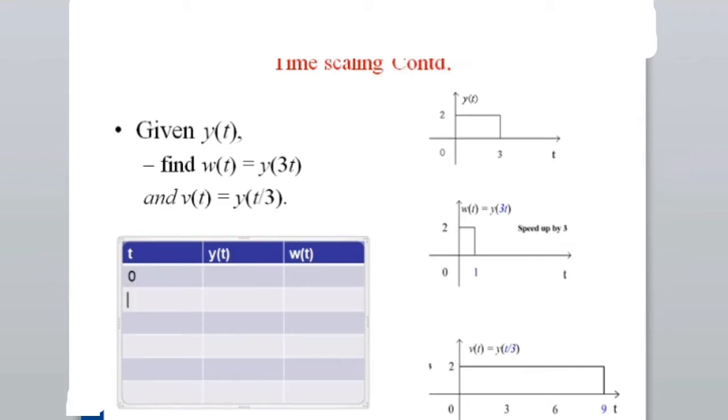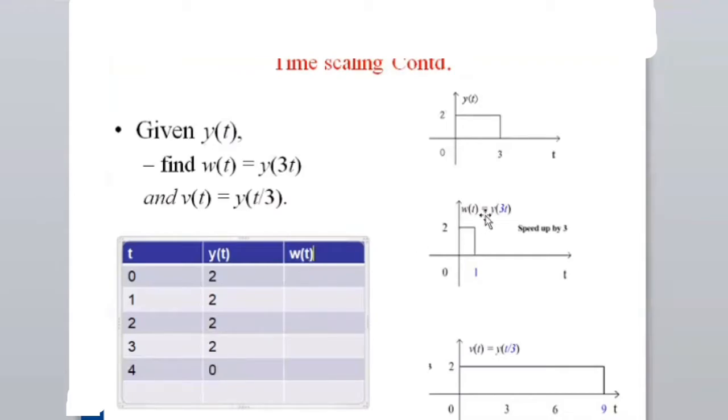When t equal to 0, 1, say 2, say 3. So what is happening from this particular plot? When t equal to 0, my output is 2. When t equal to 1, which is here, my output is 2. When t equal to 2, 2. When t equal to 3. For other values, let us assume 4, my output is 0 because nothing is there.